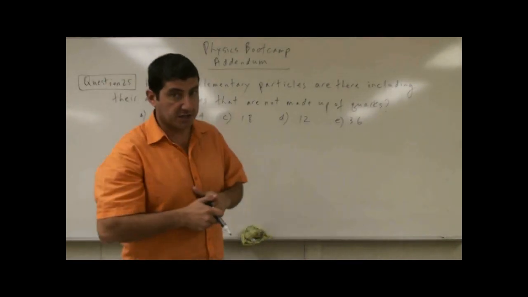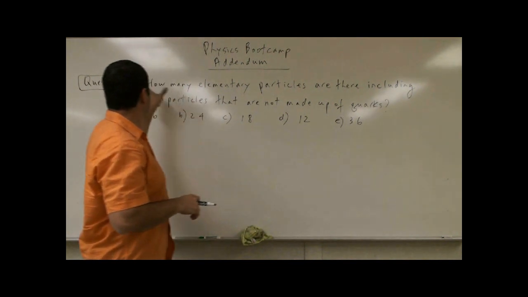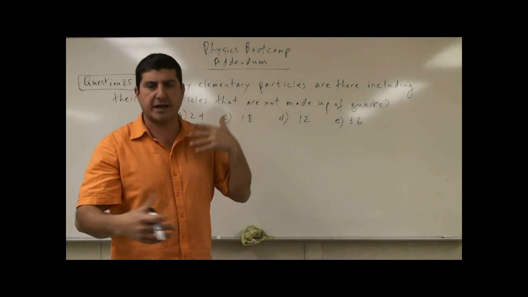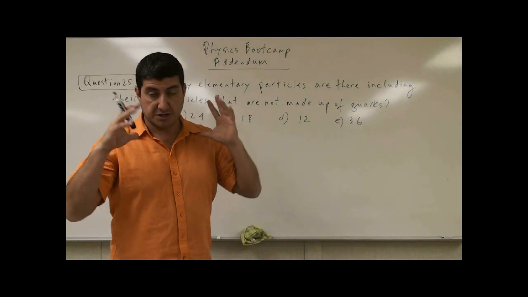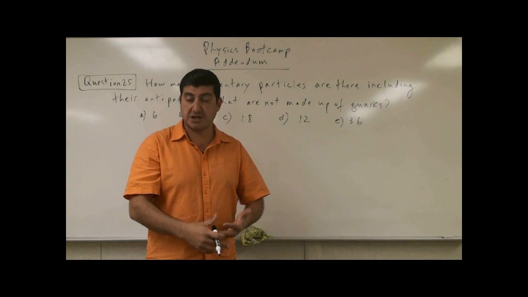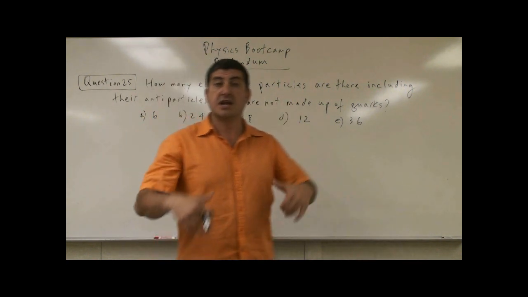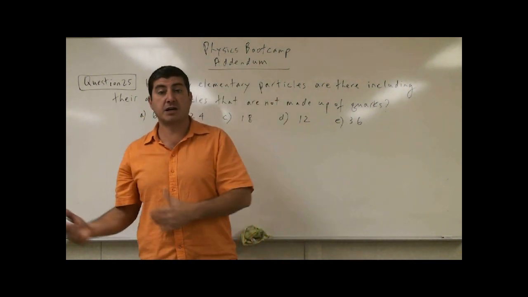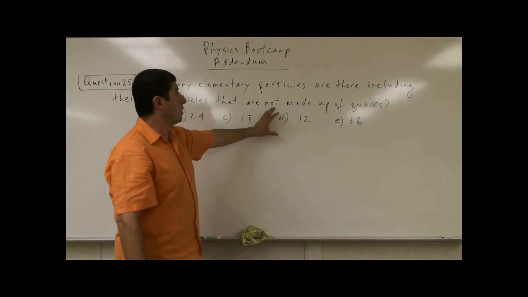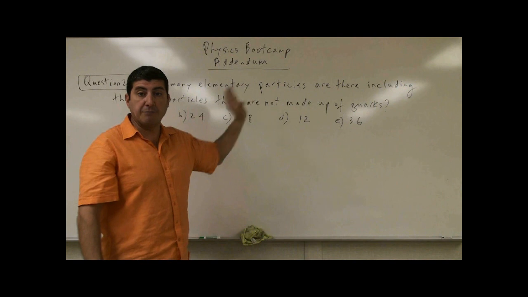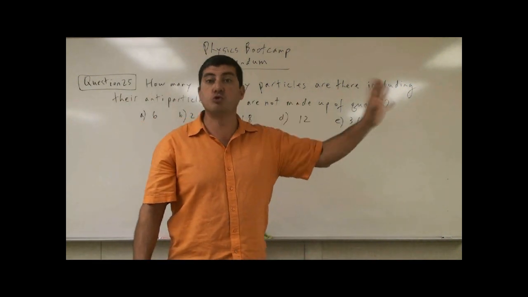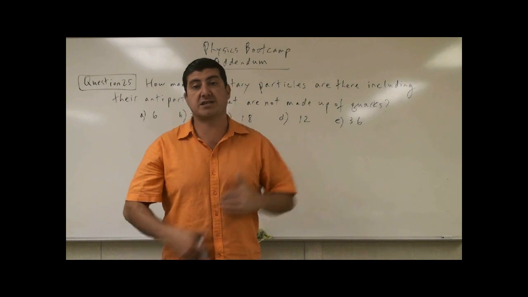So in yesterday's lecture, question 24, we talked about the elementary particles and I showed you that there are a set of particles that are not made up of quarks, and then there are the quarks, and then their antiparticles, and then there are certain particles that are made up of combinations of 3 and 2 quarks. So right here, we want to know anything that is not made up of quarks, so excluding those baryons and mesons.